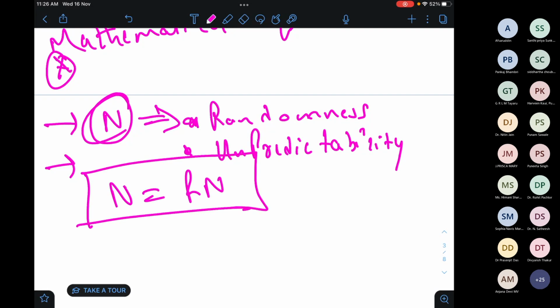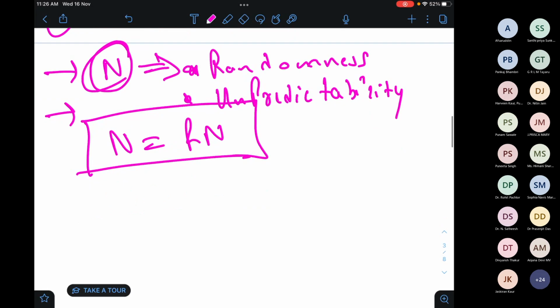If I'm getting an n, and the n is satisfying these two things, randomness and unpredictability, then that n is a random number, Rn.